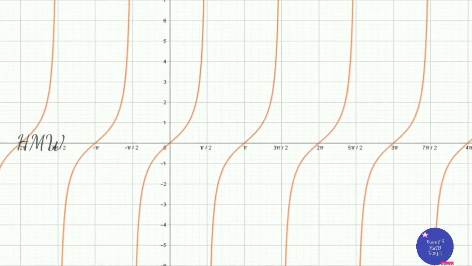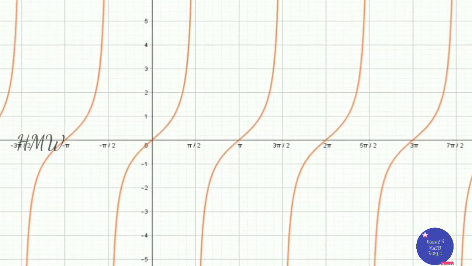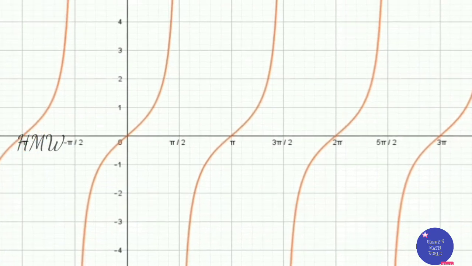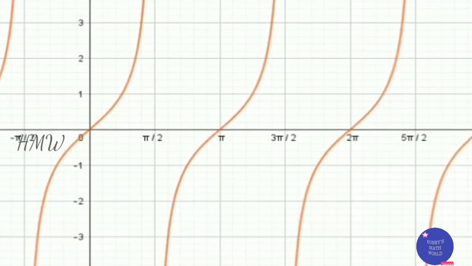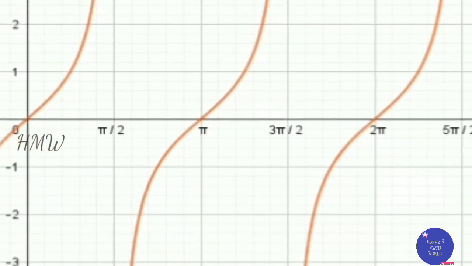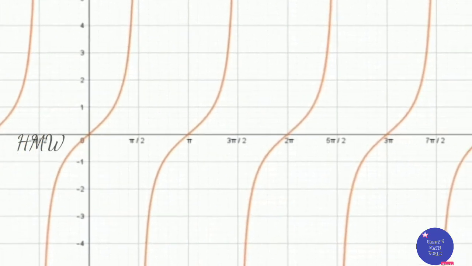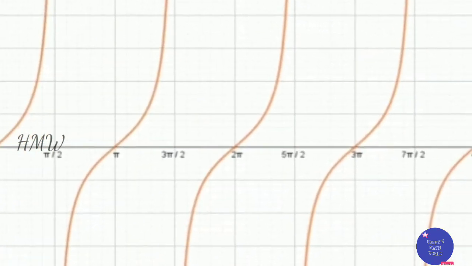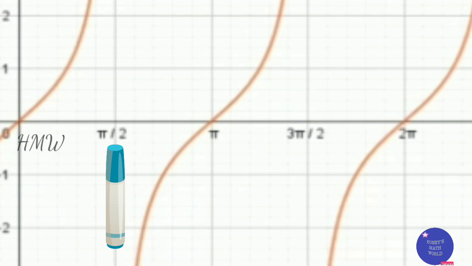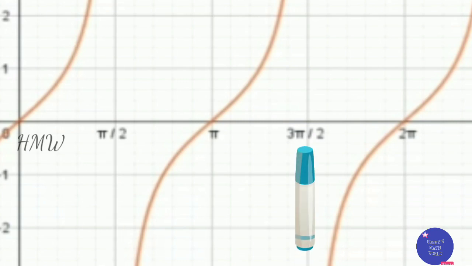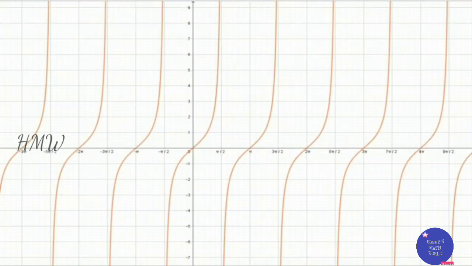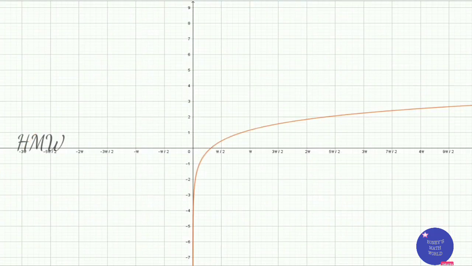First one is tan x, the graph of tan x. You can see that the graph is not defined at pi by 2, 3 pi by 2, etc. That is (2n plus 1) pi by 2, the odd multiples of pi by 2. There is an asymptote. You can see an asymptote at pi by 2, 3 pi by 2. So the function is not defined at those places, but the function is continuous in its domain.